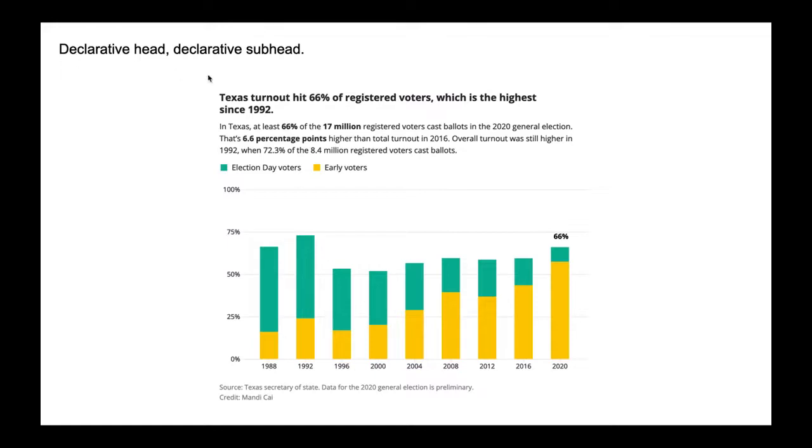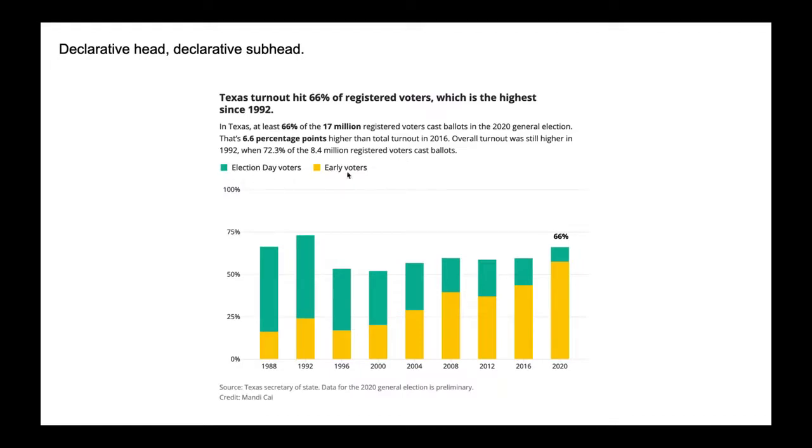So this example has a declarative headline and a declarative subhead. So Texas turnout hit 66% of registered voters, which is the highest since 1992. It's my declarative headline. This is what I want the reader to take away from this visualization. In Texas, at least 66% of the 17 million registered voters cast ballots. Going on, going on, going on. This is more information that helps me understand the main point. But again, this is declarative. It is telling me something, okay?